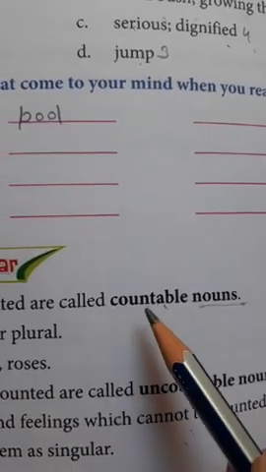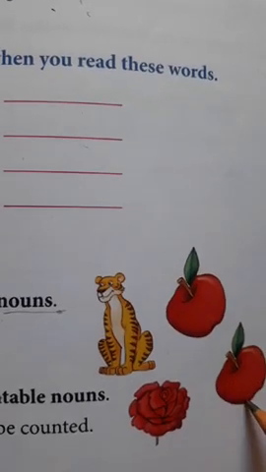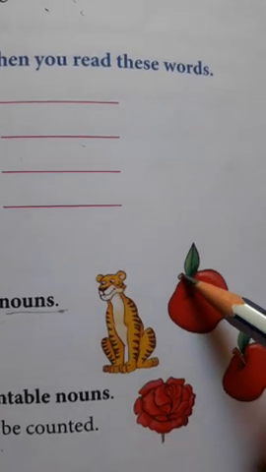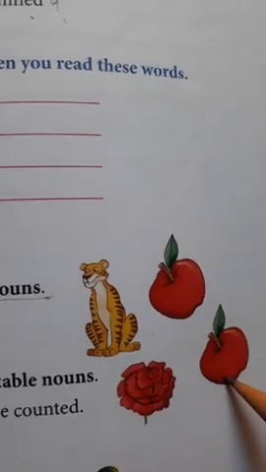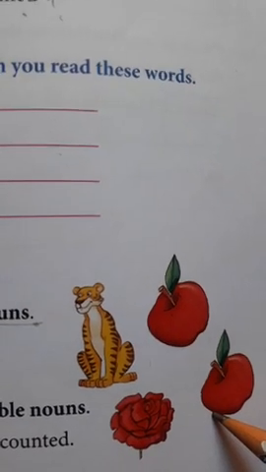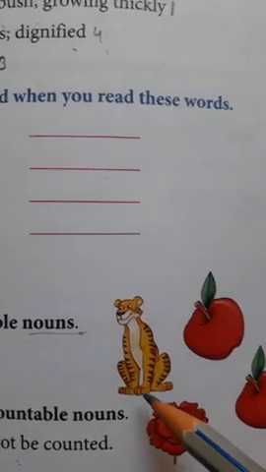Now, can you see the apples here in the picture? One apple, two apples. So we can count it, which means this is countable. Here is a tiger.